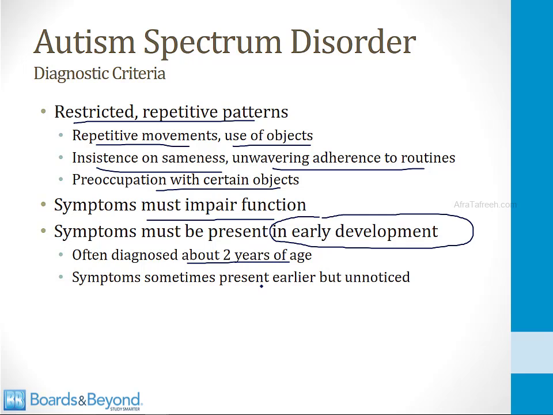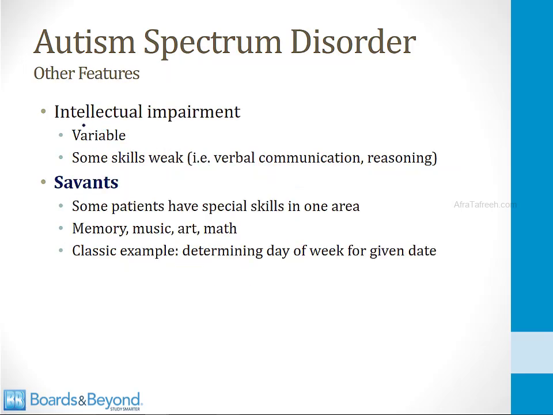In autism, the symptoms are there from early development. That's why it's called a neurodevelopmental disorder. These children can also have some element of intellectual impairment. Intellectual impairment was formerly called mental retardation. This is variable. They often have some skills which are weak, like verbal communication or reasoning, but they may have other skills that are normal.